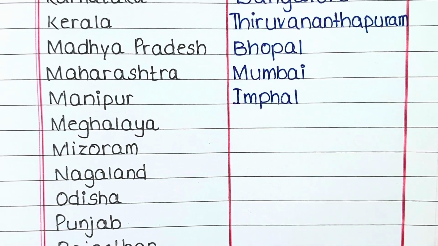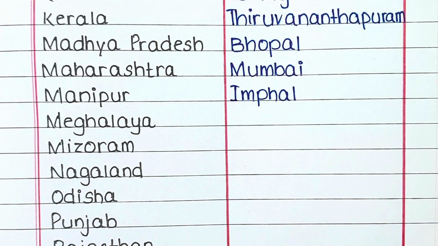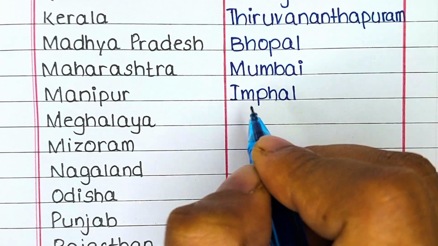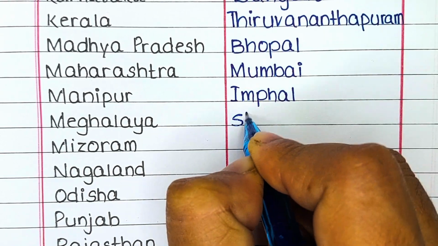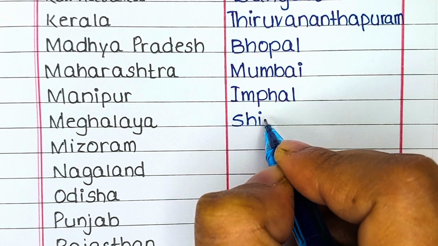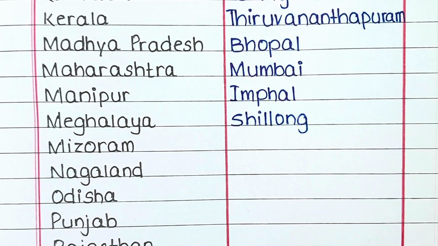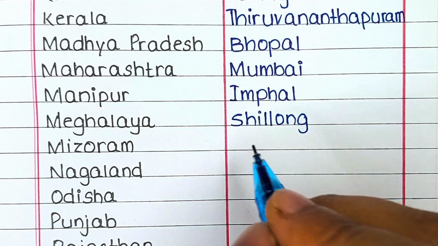Next is Manipur. The capital of the state Manipur is Imphal. The next state in our list is Meghalaya. The capital of the state Meghalaya is Shillong.